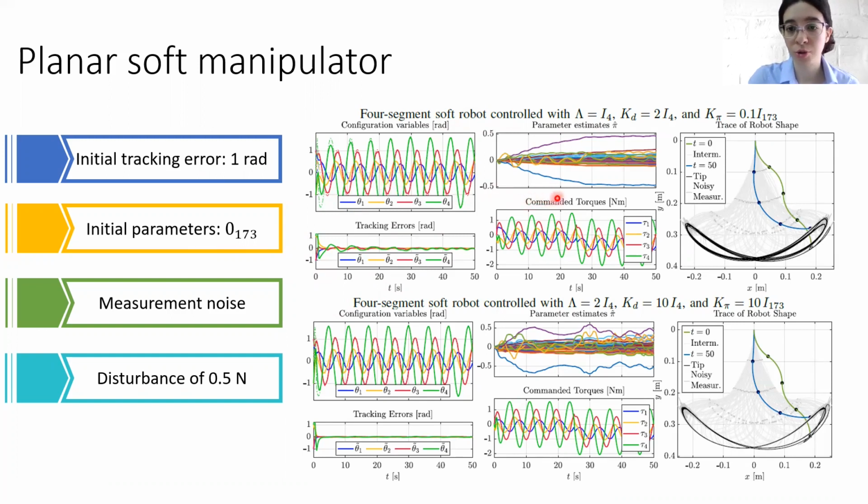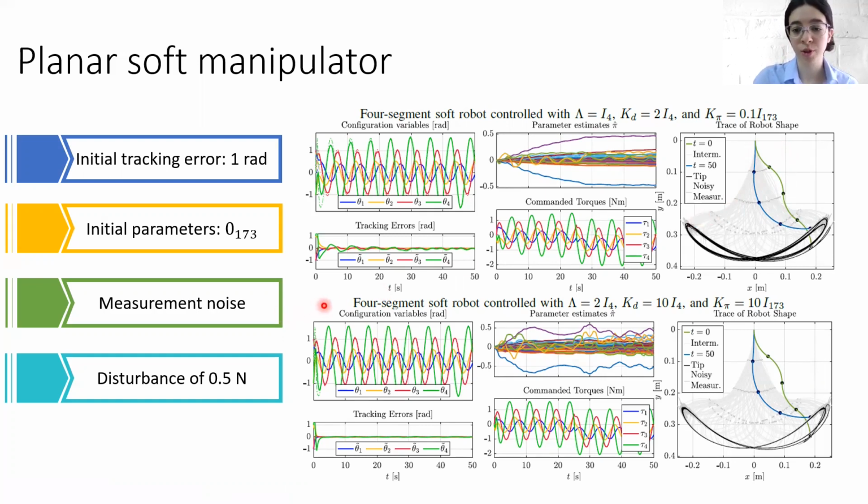Here in the middle plot, you see that parameters remain bounded and that the commanded torques successfully deal with the disturbance that acts at the 25th second. Here in the rightmost picture, you can see the evolution of the robot shape, where with the green color, we present the shape of the robot in the initial position. Blue color presents the final position of the robot. And with the grayish color, you can see the intermediate positions and shapes of the robot.